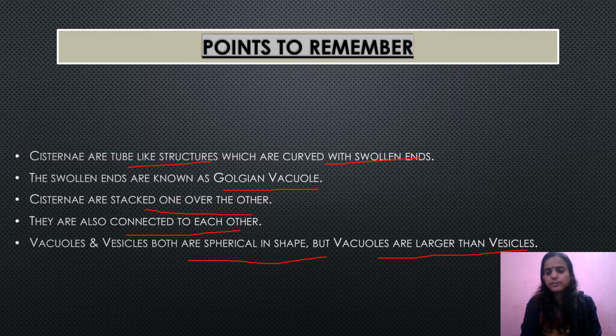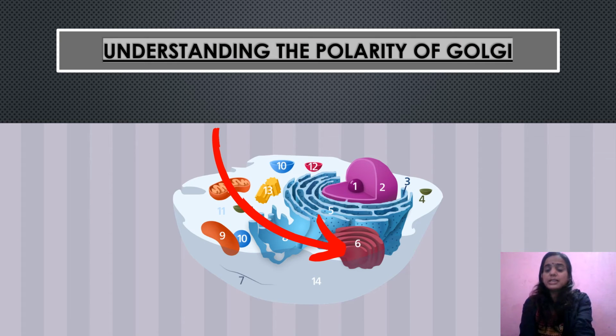Now let's move on and understand the polarity. I have told you that the Golgi complex is polar, or it has polarity. If we talk about the structure of the Golgi complex, you can see that it has two faces, a concave face and a convex face. The concave face is a cave-like face.